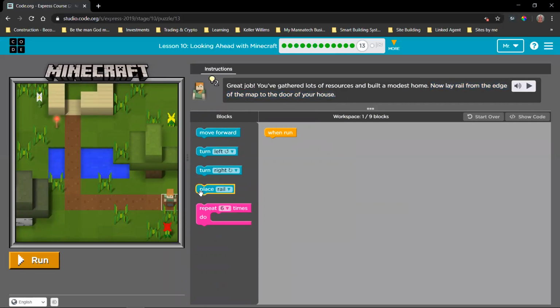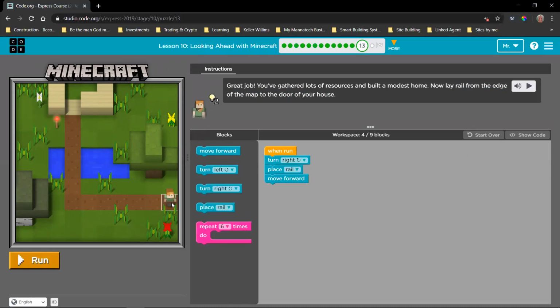So what we want to do is we want to obviously use this place rail block, but I think we first need to turn. Otherwise, it's going to be a bit of a challenge. We can place the rail and then turn, but I'm feeling that if we do this like this, there might be a pattern that's going to come up here. Then we want to place the rail where we're standing and then move forward, right? Let's see. So there we go, place the rail and move forward, great. Now we want to repeat that a number of times, 1, 2, 3, 4, 5, 6, 7 times.